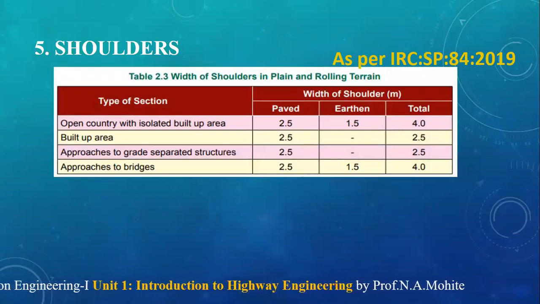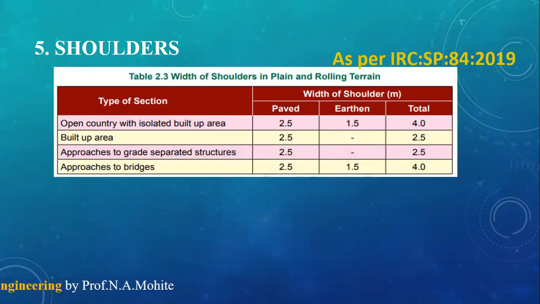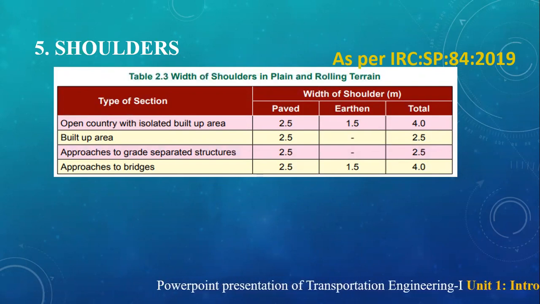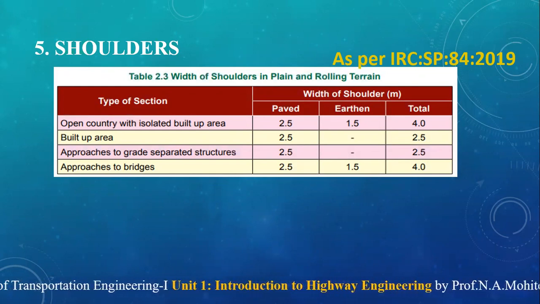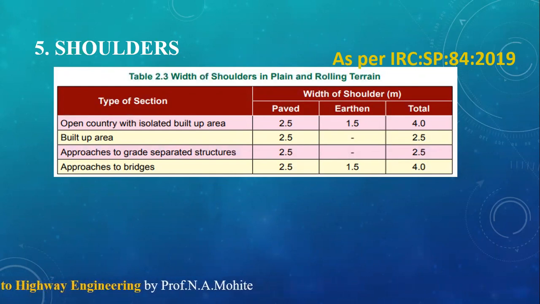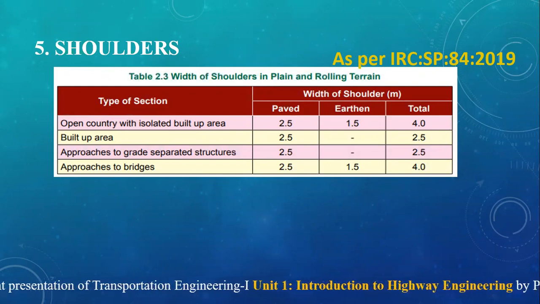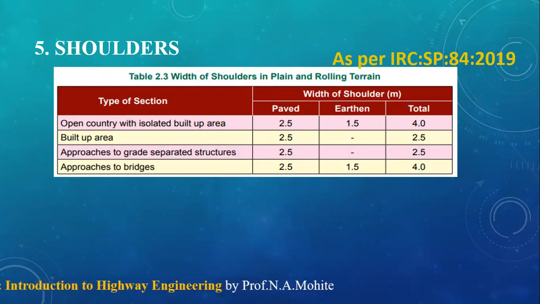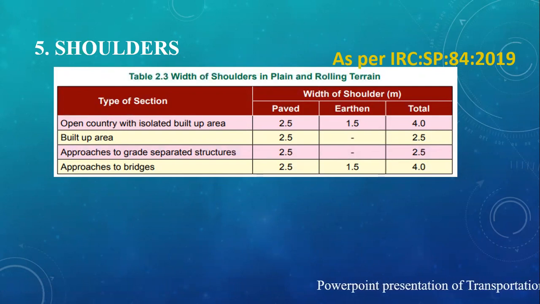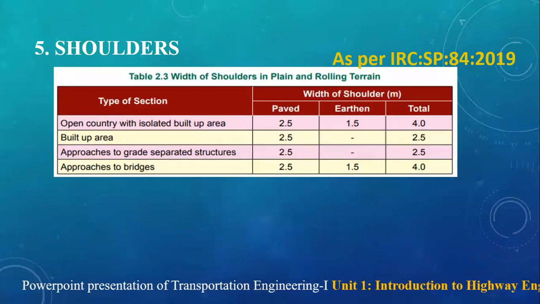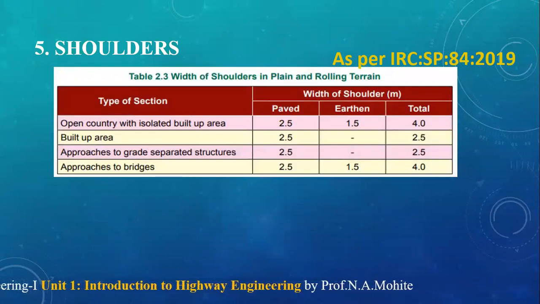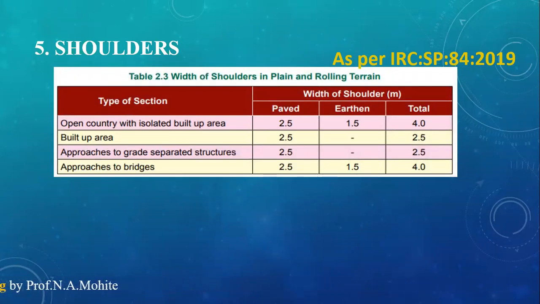When we provide such shoulders on either side of the carriageway, they give enough strength to support the loaded truck whenever it travels over that part. The shoulders are also used for cycle tracks and pedestrian tracks, and should be provided for breakdown vehicles. They are given outward slopes to drain off rainwater quickly.